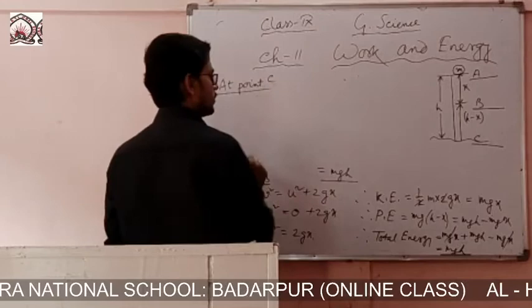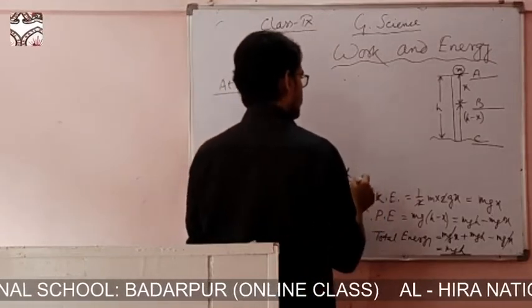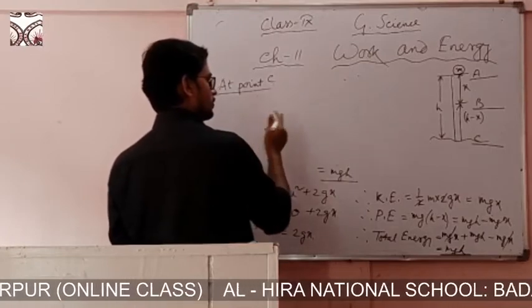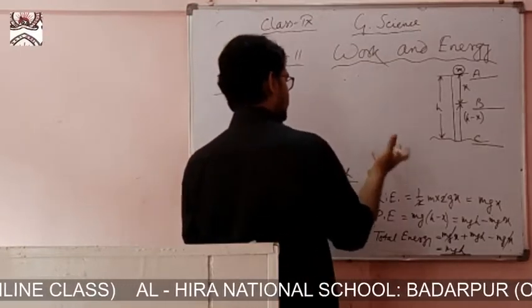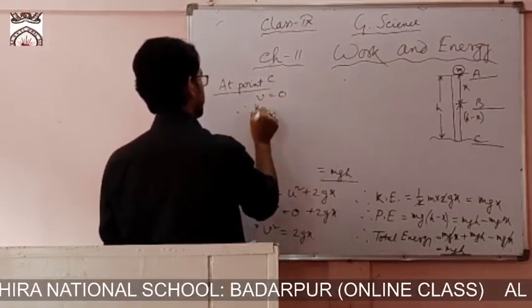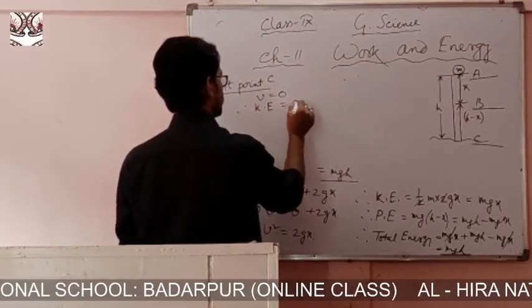Now at point C, the body stops at point C. So v equal to 0. Therefore kinetic energy equals 0.